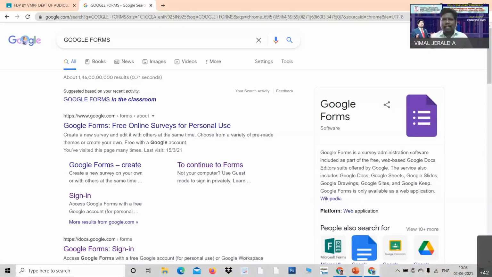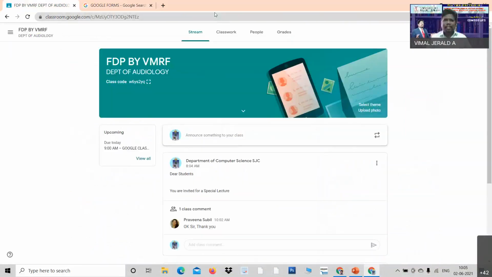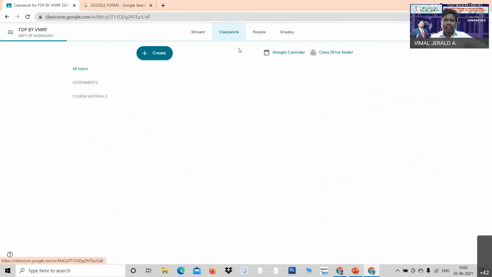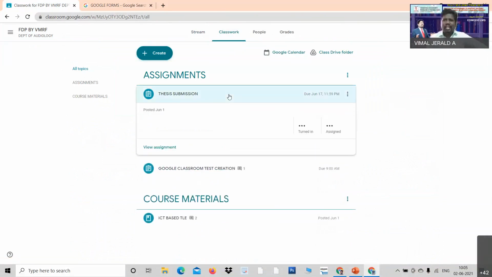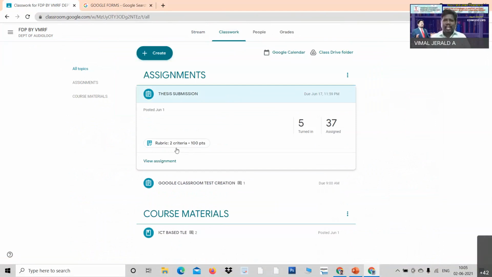Now look at here. I've gone to this page, right? It is our page, and I have created an assignment. I just go into it. I go to classwork, and yesterday I created an assignment for rubrics for thesis submission. Look at here, it is on the top. I just click over here.